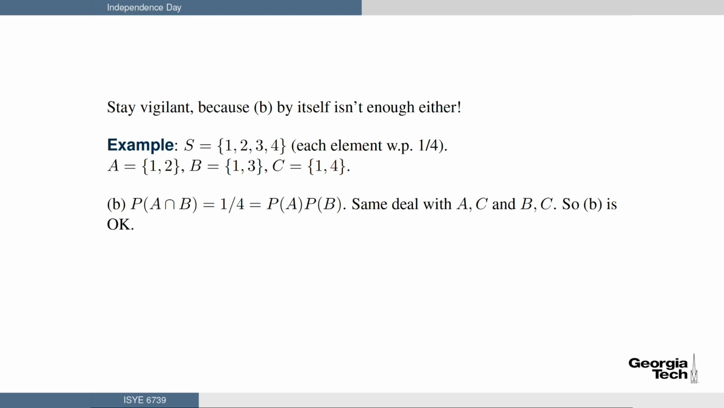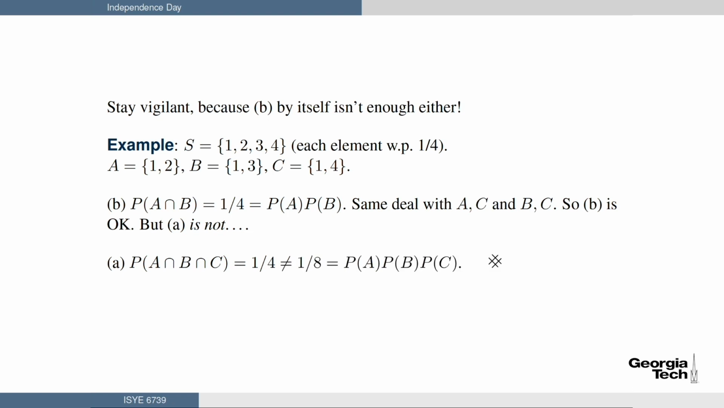So without going into every single detail, condition B is fine. However, condition A is not. The probability of A intersect B intersect C, well, they all intersect at the element 1, and so that probability is a quarter. That is not equal to 1/8, which is the product of all three of the individual probabilities. Bang, contradiction. You've got to be careful.